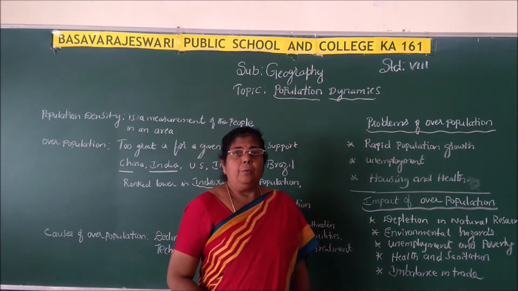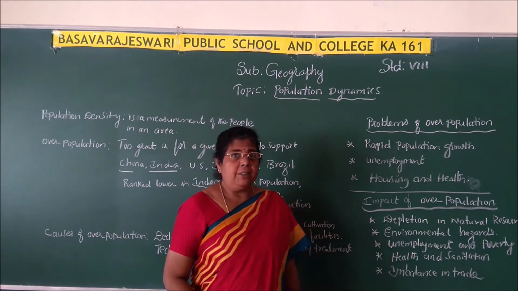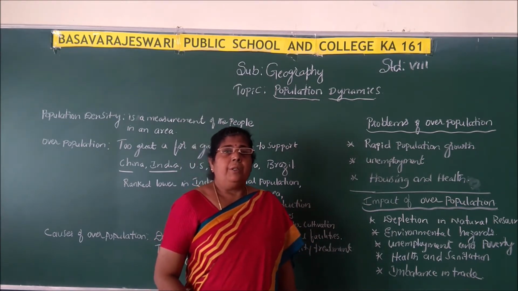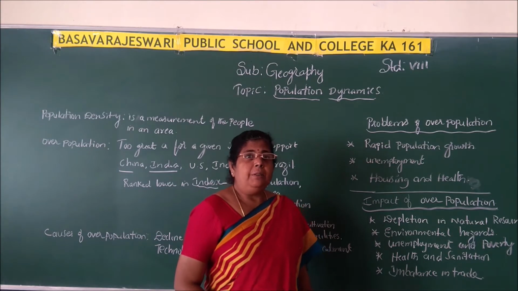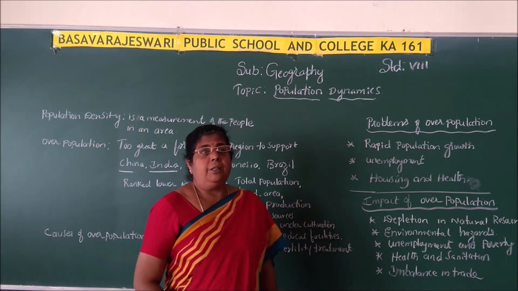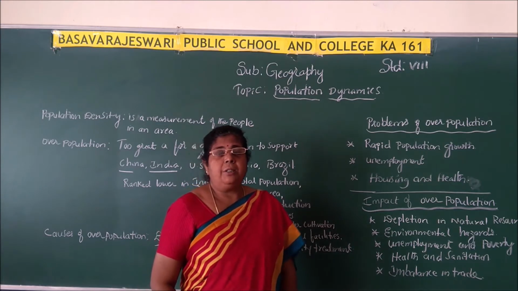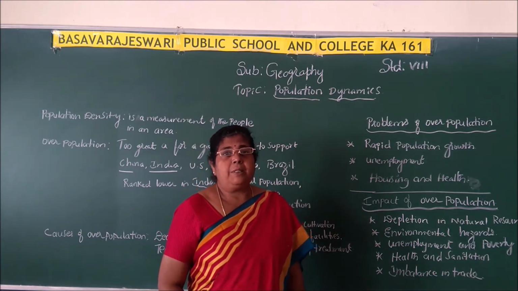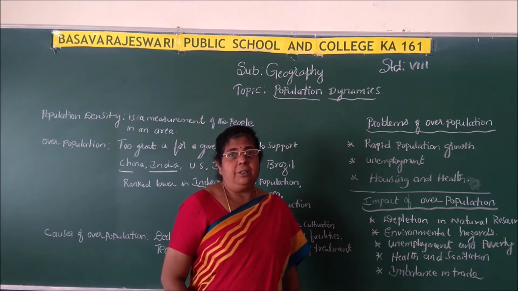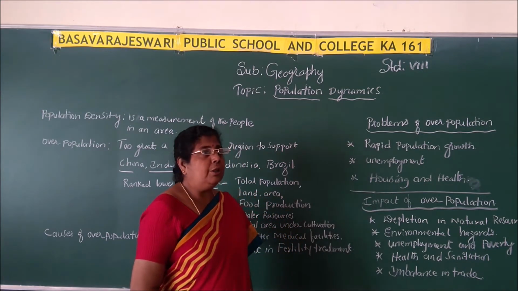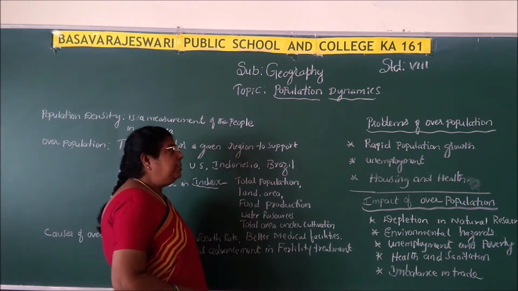Learned what is meant by population density, and on the basis of the density, the population has been classified into three important zones: densely populated regions, moderately populated regions, and sparsely populated regions. So in detail we have studied in the previous class, and in today's class we are going to learn what is meant